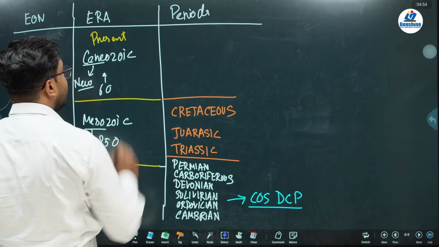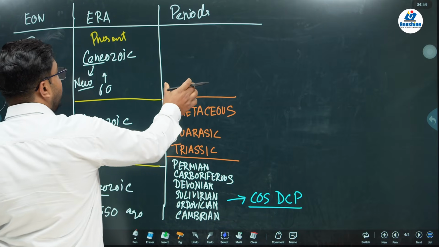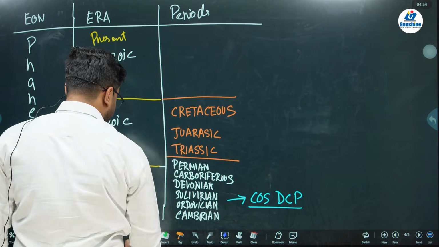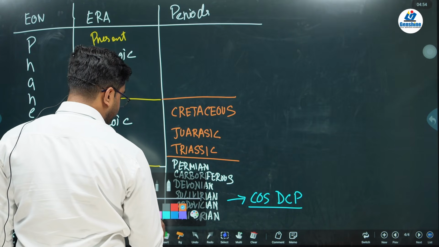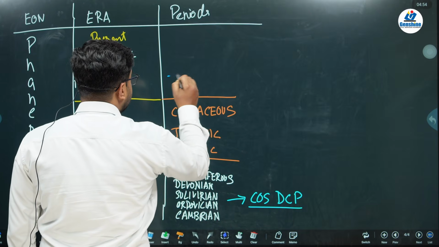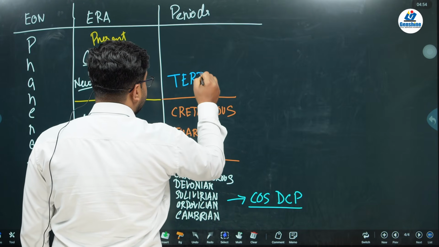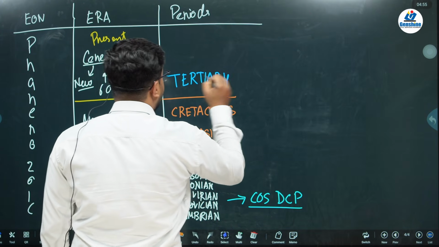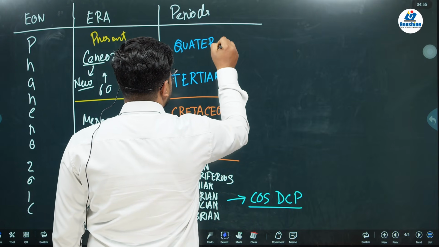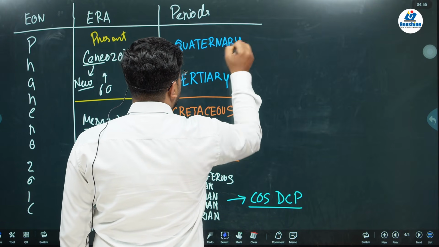Triassic, Jurassic, and Cretaceous. When you talk about periods in the Cenozoic, they are divided into majorly two groups. One is the Tertiary, another one is the Quaternary.